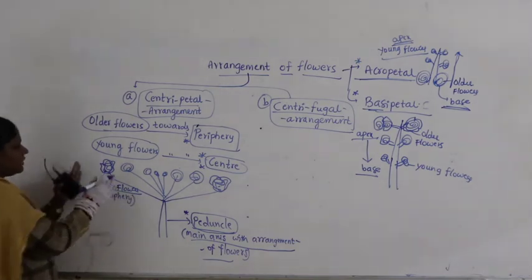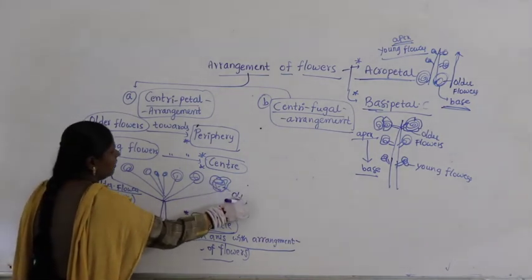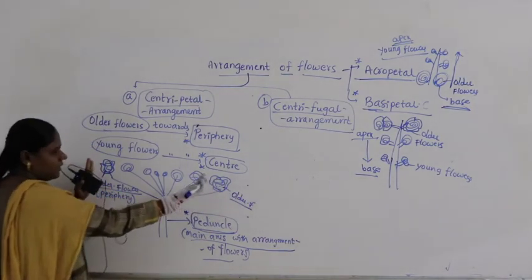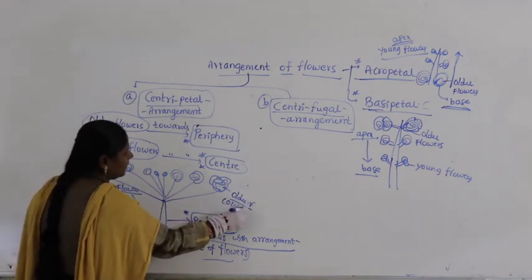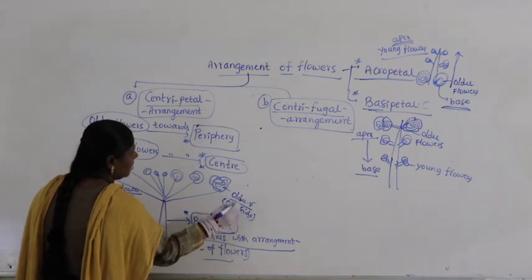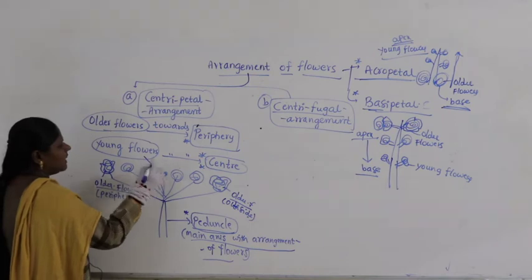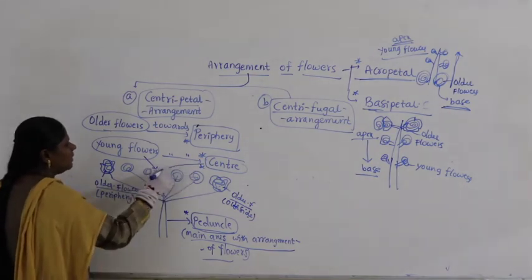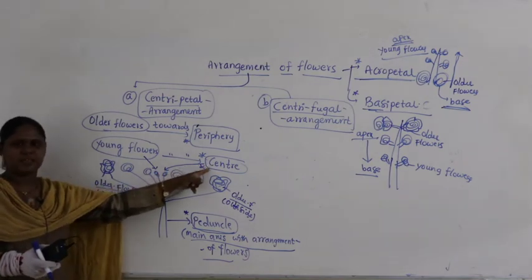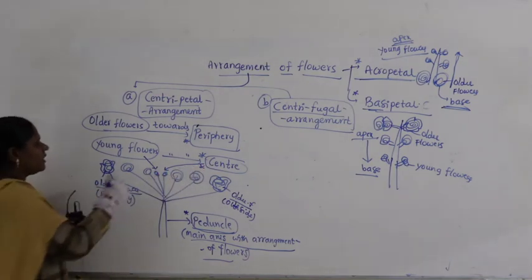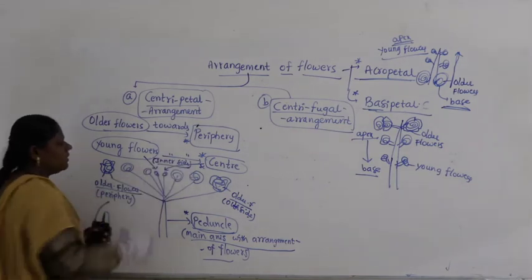Periphery means the peripheral surface. This is periphery, this is periphery. This is also an older flower. Older flowers are towards the peripheral side, the outer side. Then what about the young flowers? Young flowers are exactly in the center, or we can say towards the inner side.